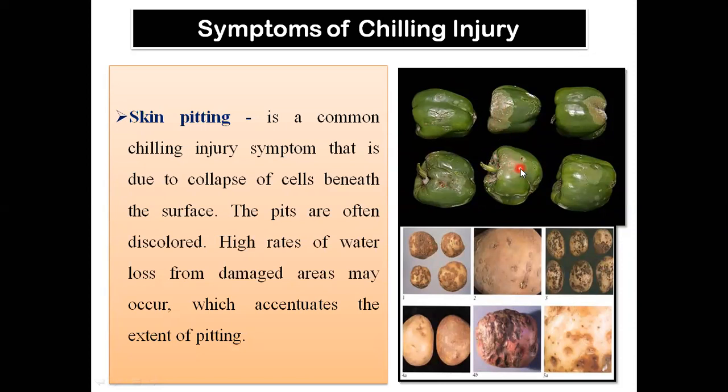The tissues below the surface of the commodity die, and due to the dead tissues, water accumulation takes place, and the fleshy portion becomes spongy. So the cells beneath the surface of that commodity get damaged, and such symptoms are created due to the chilling injury.